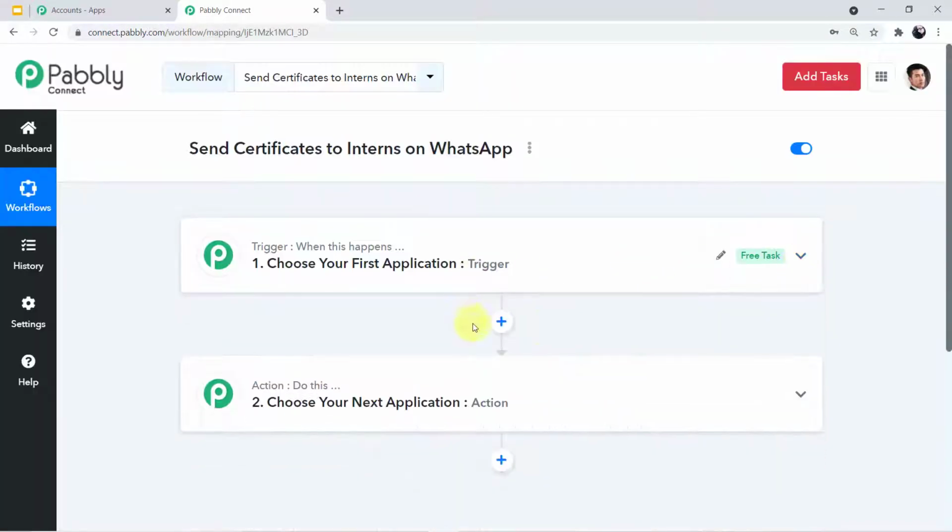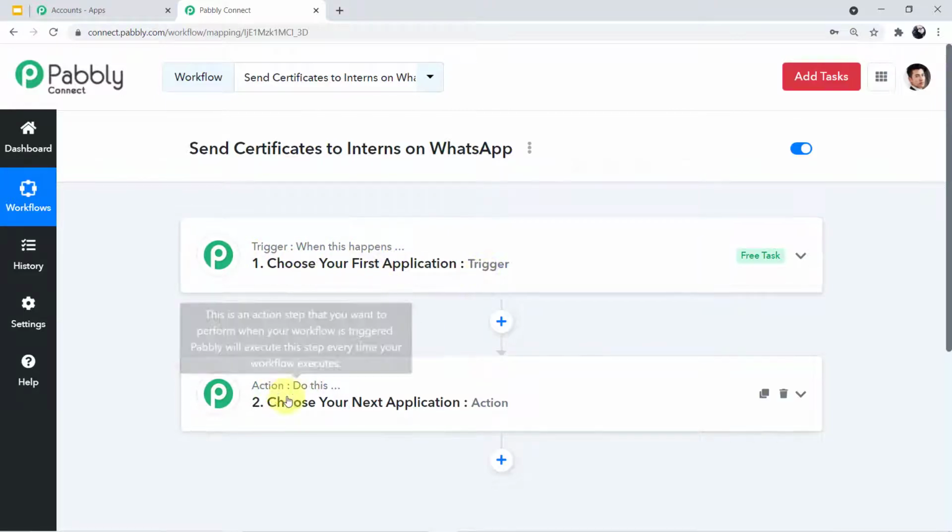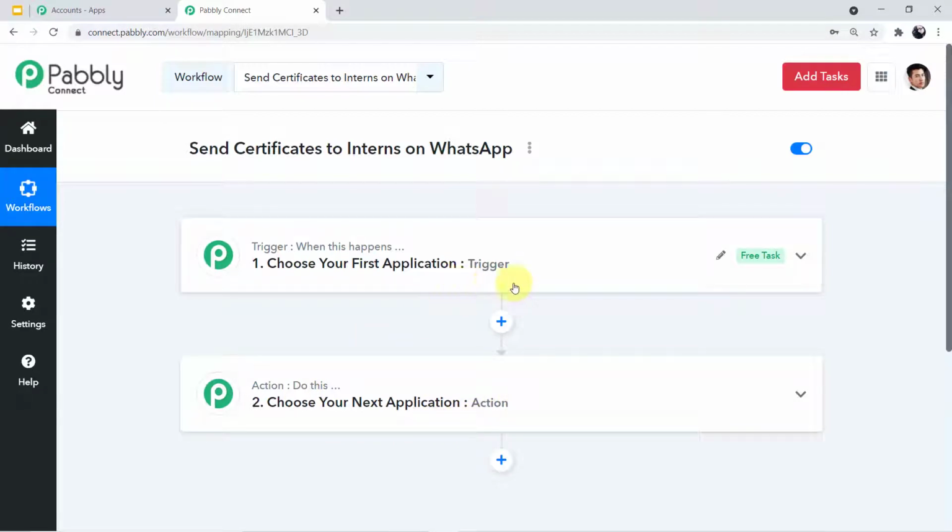And as you can see, we have entered our workflow. Here we have to perform the process of integration. You can see the title name here, what I have given, send certificates to interns on WhatsApp. Okay. Now let's read out first what it is written. It is written, trigger when this happens, choose your first application trigger, action, do this, choose your next application action. Now you people must be thinking what is trigger and what is action. So let me tell you, trigger is happening of an event. And action is the response to it.